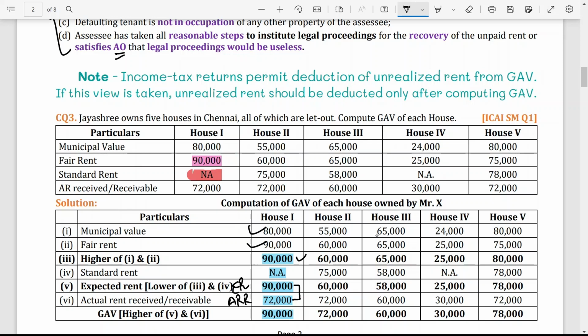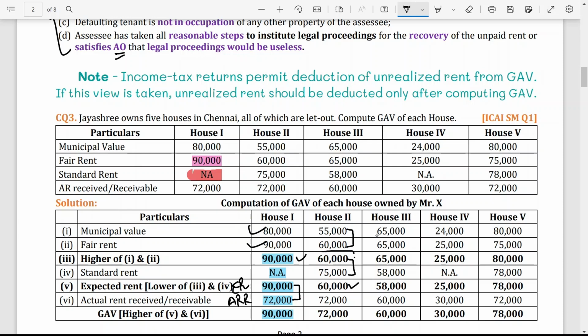In the second house, municipal valuation is 55,000. Fair rent is 60,000. Which one is higher? 60,000. Now you have to compare with the SR, standard rent, and take whichever is lower. So 60 and 75, which one is lower? 60,000, because your amount cannot be more than standard rent. So here the answer is 60,000.